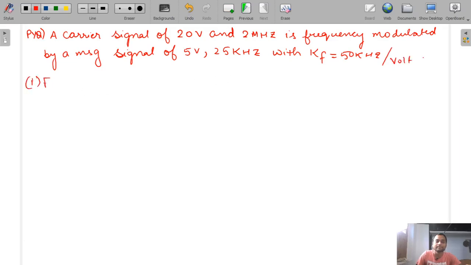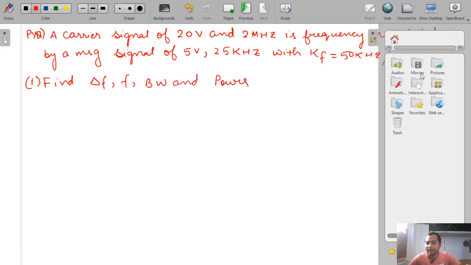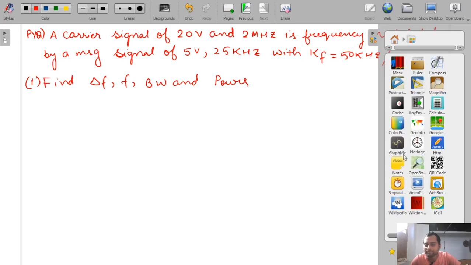Find delta f, bandwidth and power. Very simple question. I will give you 2 minutes to solve, and just reply your answer in the comment box.